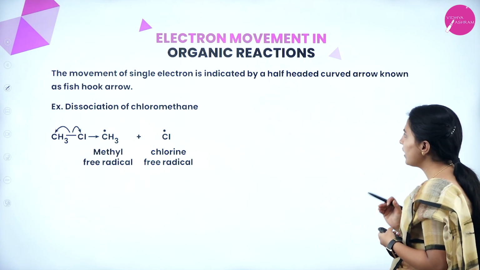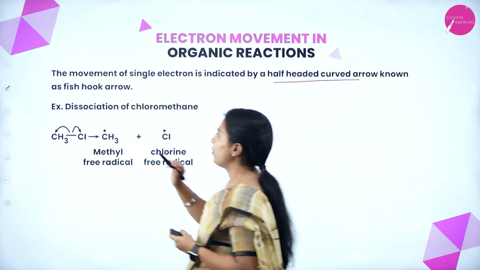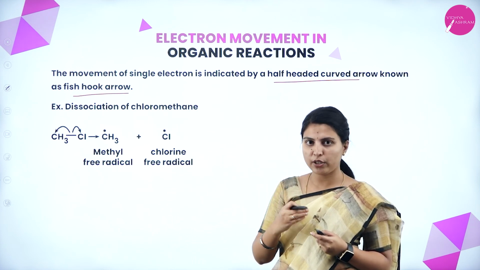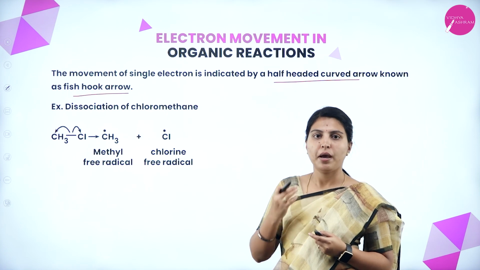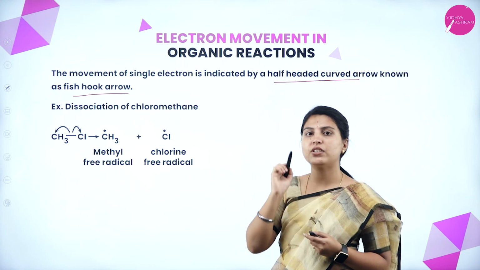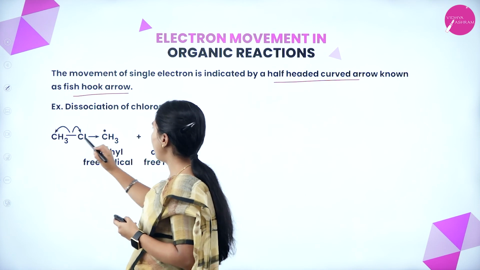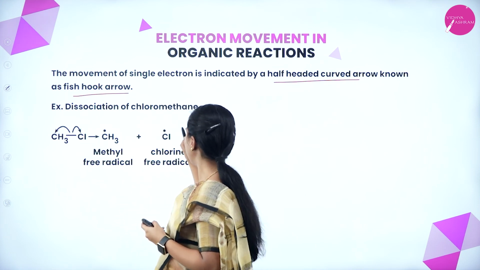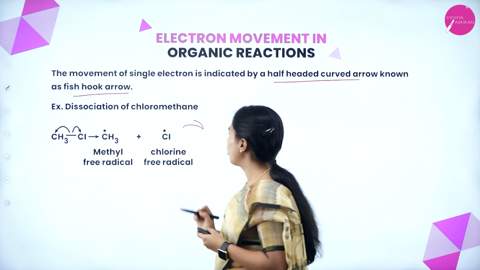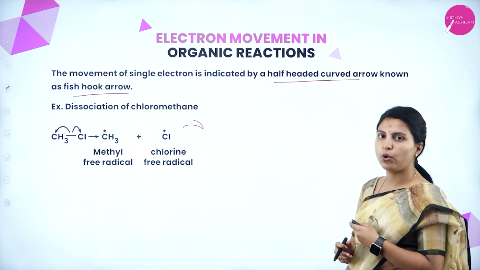Next, the movement of a single electron is indicated by a half-headed curved arrow known as the fish hook arrow. What you have to understand is that usually two electrons will be moved, one pair of electrons, and by the two electrons the new bond will be formed. If one electron is moving from one side to another side, then a one-headed arrow like this will be used. Like this, it will be moved. Here methyl free radical and chlorine free radical will be seen. That is the dissociation of chloromethane.